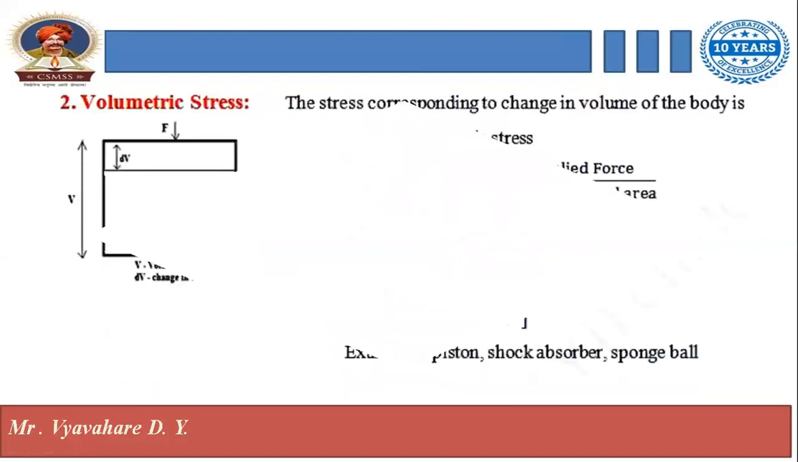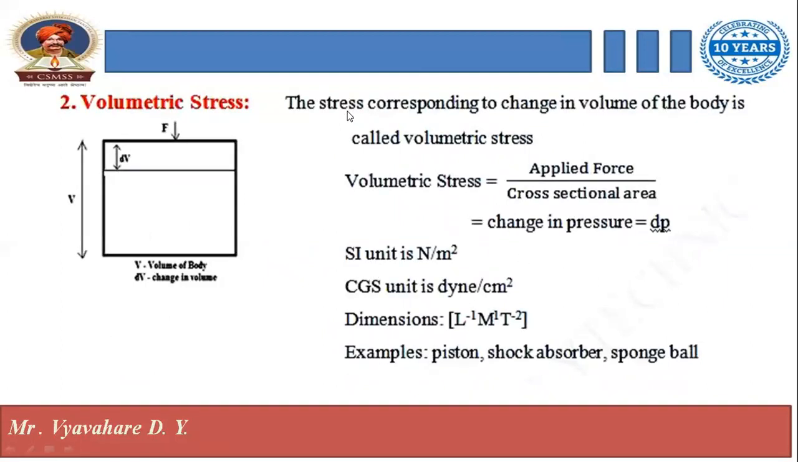So next is volumetric stress. The stress corresponding to change in volume of a body is called volumetric stress. Volumetric stress is the applied force upon cross-sectional area. That is the change in pressure, also called dP. The unit is again Newton per meter square. And all these are the examples.